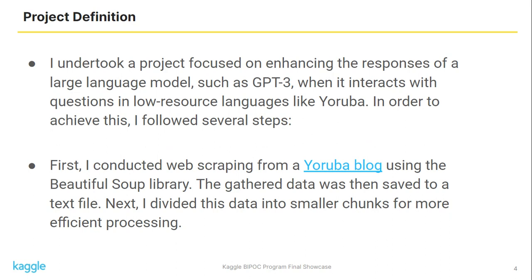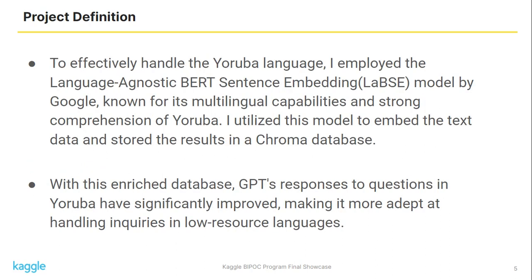So the first thing I did was to scrape data from a Yoruba blog, which contains different information about the culture and the language of the Yoruba people in Nigeria. After scraping this data with Beautiful Soup, I moved on to use a language-agnostic BERT sentence embedding to embed my text. I made use of this model because it has been trained on 109 different languages, Yoruba inclusive. So that was why I used it to generate the embeddings, and it worked really well.